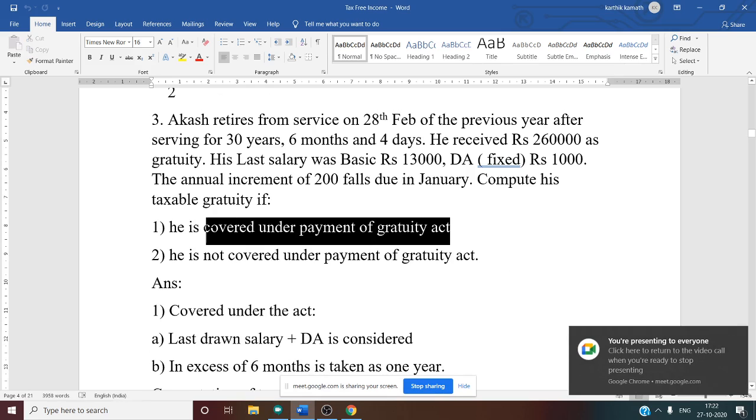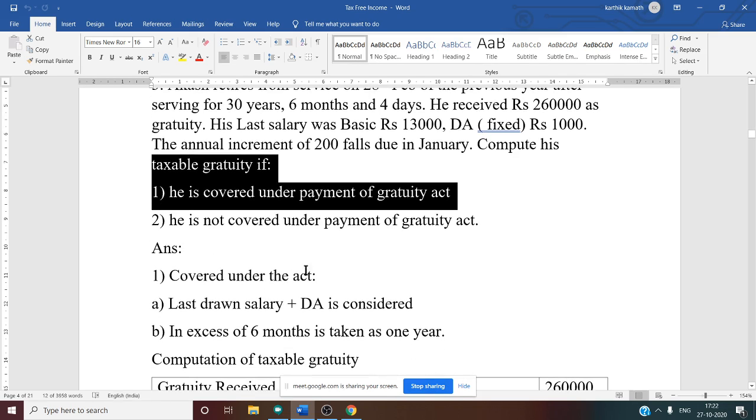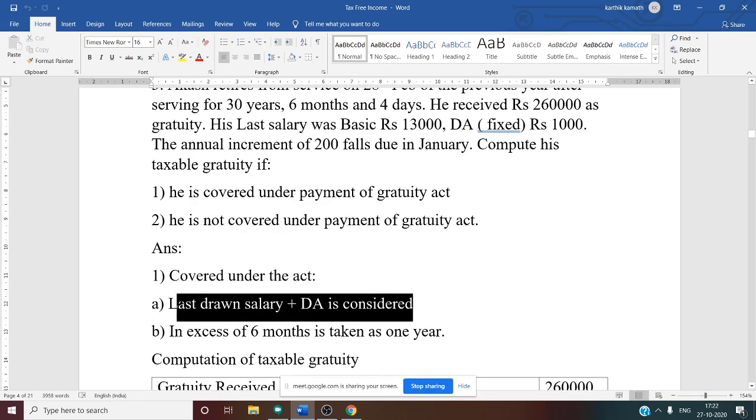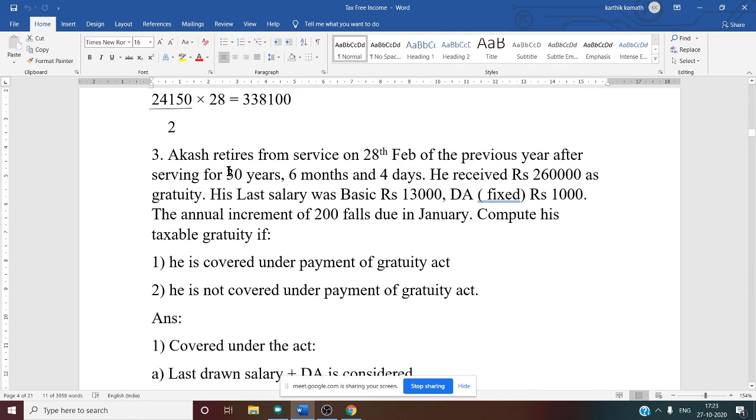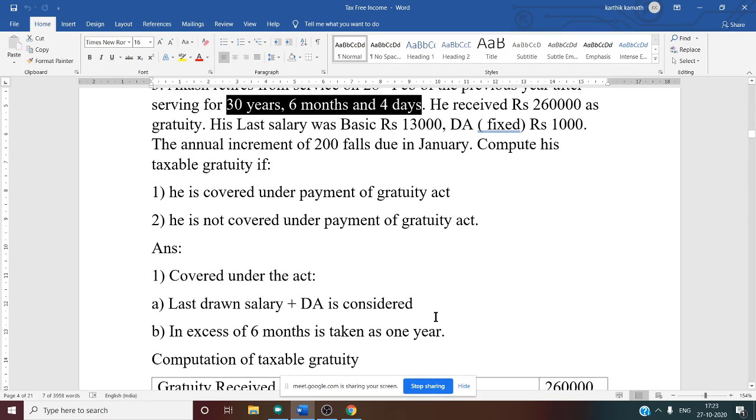See this. The first case is covered under the Payment of Gratuity Act. So, the solution part: the first one is covered under the Act. Salary means basic plus DA. Already we have discussed that in excess of 6 months is taken as 1 year. That means here the years of service is not 30, it is 31, because above 6 months is considered as one complete year. 30 plus 1, 31.